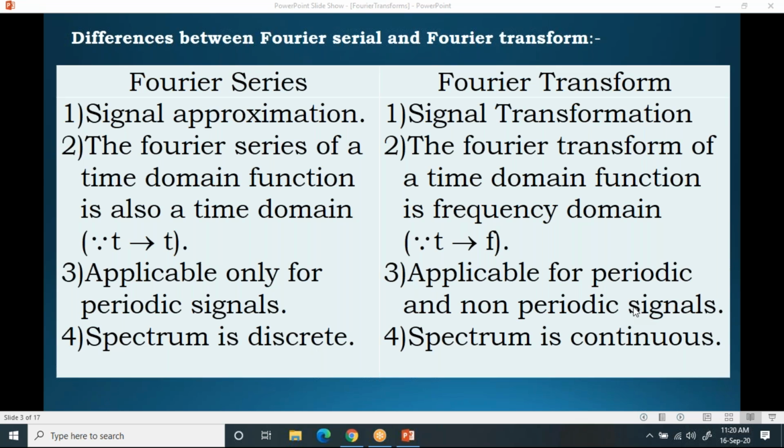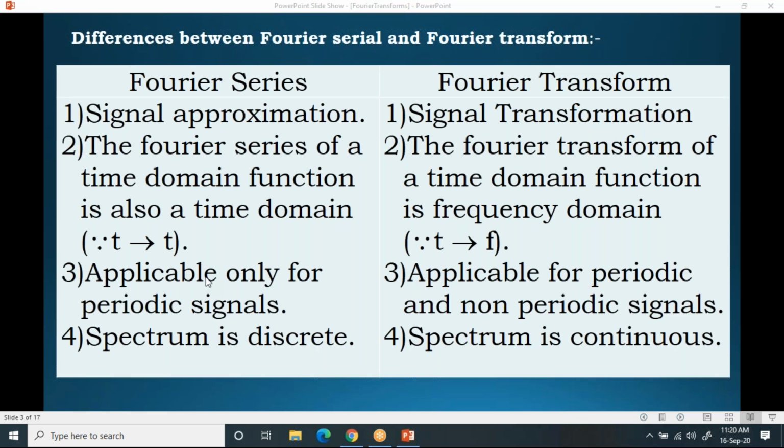Whether it can be periodic or aperiodic also. When you say the Fourier series, you can have amplitude and frequency spectrum, which we already discussed in the previous class. To find the amplitude spectrum, you have to find the coefficients and take the magnitude of those coefficients, that gives you the amplitude spectrum.